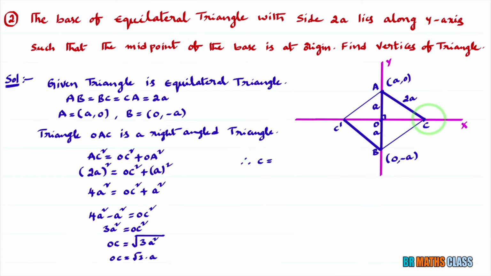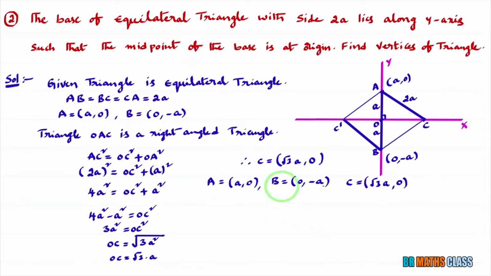From this you can write the vertex C. As C lies on the x-axis, its y-coordinate is 0, and you know the x-coordinate: OC is root 3 a. So the vertex C is (root 3 a, 0). A is (0, a), B is (0, -a), C is (root 3 a, 0). These three vertices form an equilateral triangle. Another set is A is (0, a), B is (0, -a).